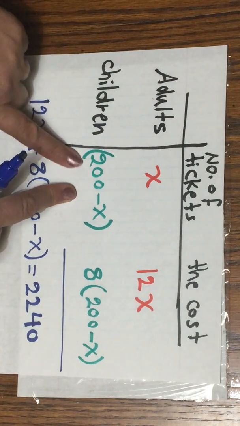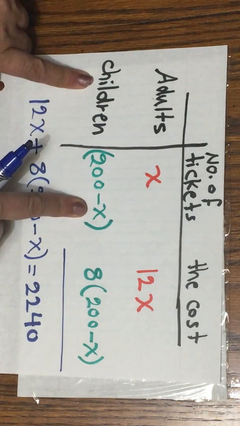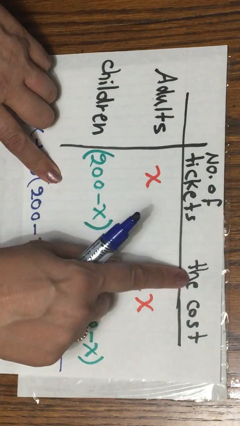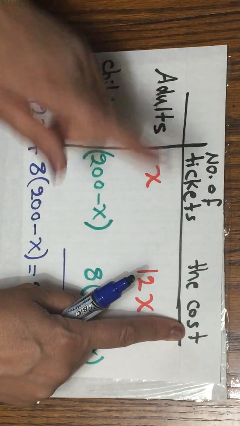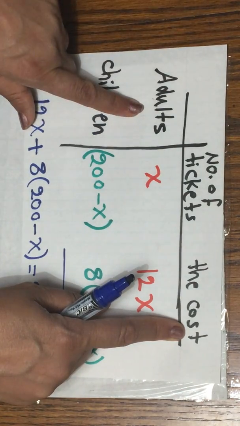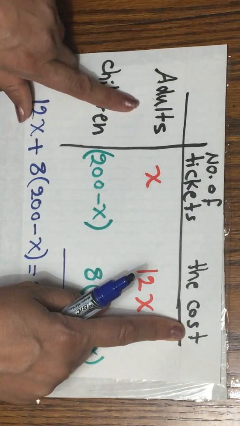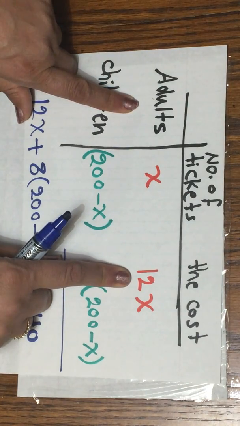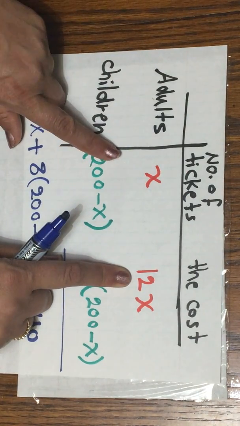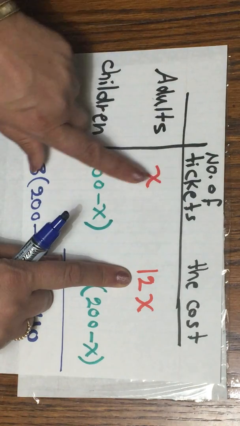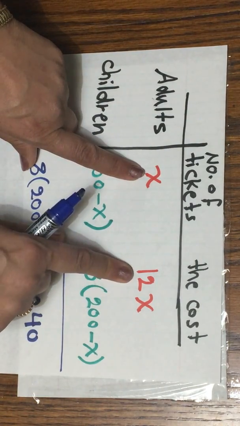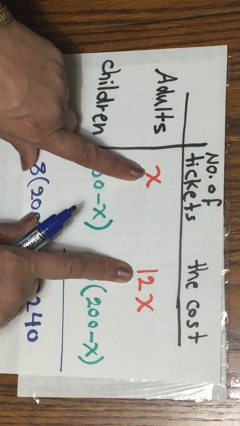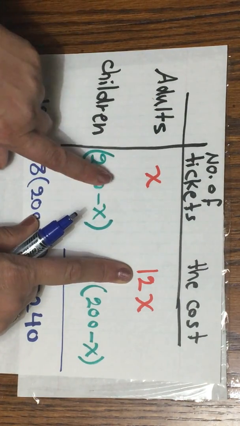Number of tickets is 200 minus X for children. The cost, I'm gonna multiply each adult ticket. The price for each adult ticket is $12. So I'm gonna multiply the price by the number of tickets. I have X tickets times 12, which is the price for each ticket for the adults.